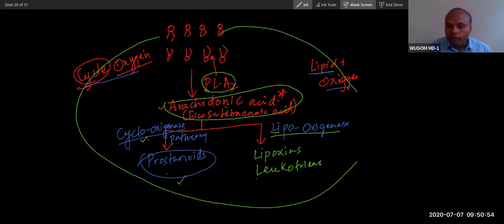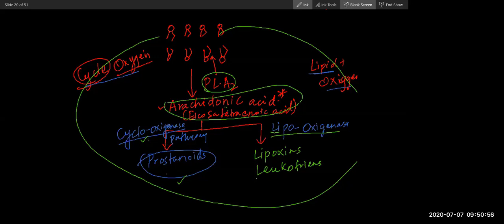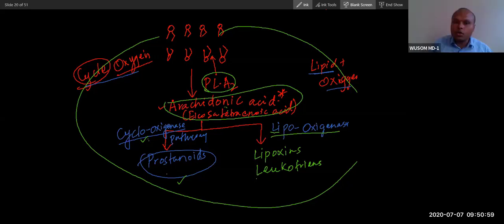Did you understand? Yes, sir. So try to remember, it is just a two-step process. This is the easiest among the pathways. First, the release of arachidonic acid. Second, these two enzymes. If one enzyme is present in one cell, the other enzyme will be present in another cell.